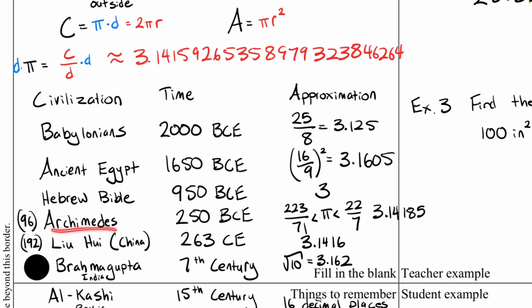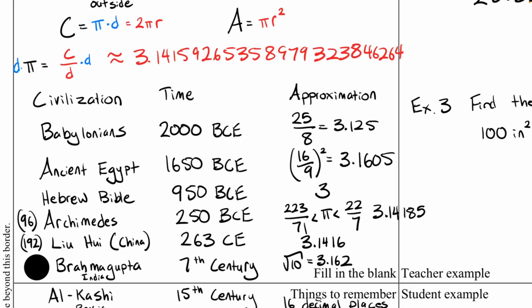Finally, Archimedes, he used a 96-gon, so a square is a 4-gon, a pentagon is a 5-gon. Archimedes used a 96-gon, drawing this in the sand. There were no whiteboards back then. He precisely measured that pi was between 223 over 71 and 22 over 7. So he approximated it as roughly 3.1418. So he had 3 decimal places of accuracy, which is fantastic considering he was doing things in the sand.